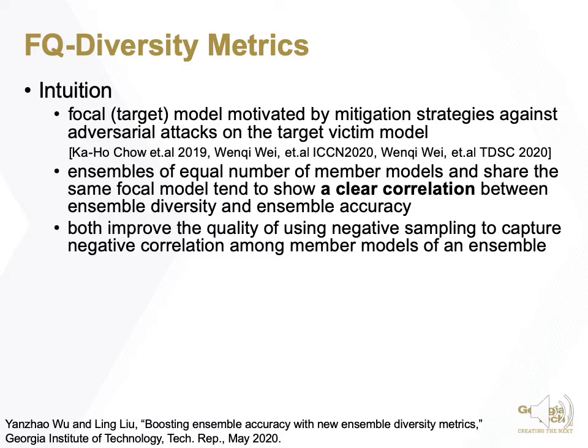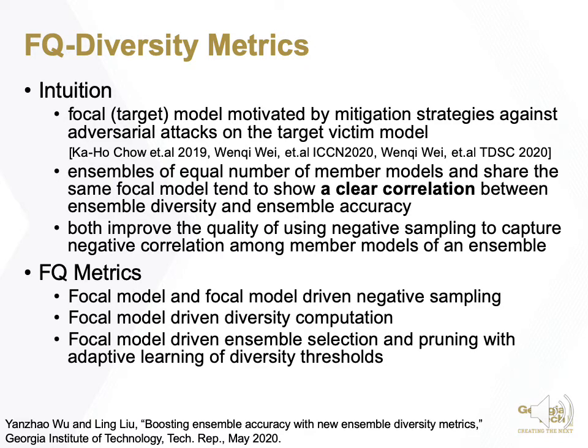Combining these 2 points, they both improve the quality of using negative sampling to capture negative correlation among member models of an ensemble team. Therefore, our FQ diversity metrics use the focal model and focal model driven negative sampling to sample negative samples, and then we compute ensemble diversity on these negative samples. We call it focal model driven diversity computation. With the computed diversity scores, we can perform ensemble selection and pruning with adaptive learning of the diversity threshold instead of using the fixed mean threshold. Due to space and time constraints, for the details, please refer to our technical report.